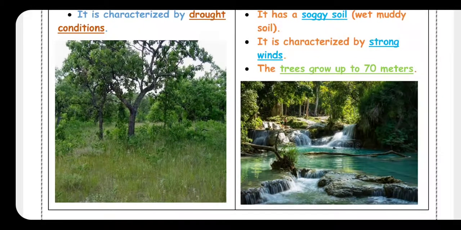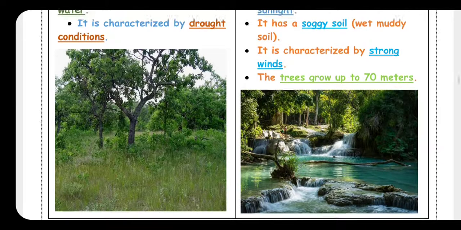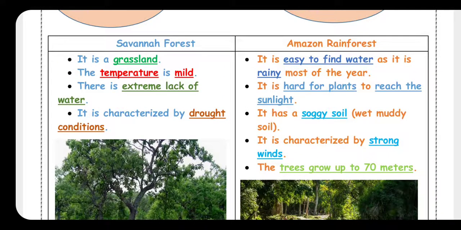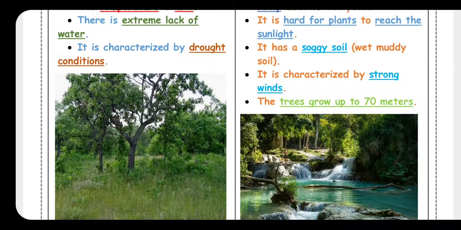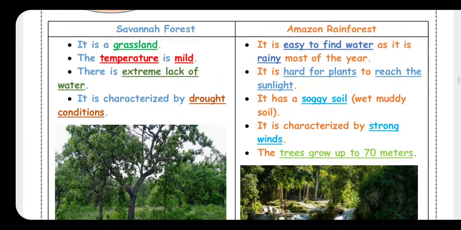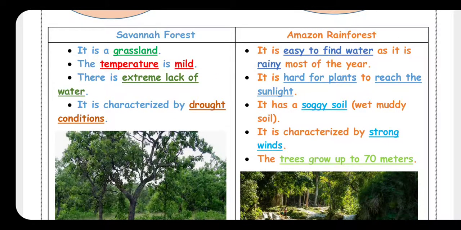Look at the 2 pictures. You will see the difference. Here, the first one, no water, but the second, easy to find water. So, savanna forest is a grassland. The temperature here is mild.